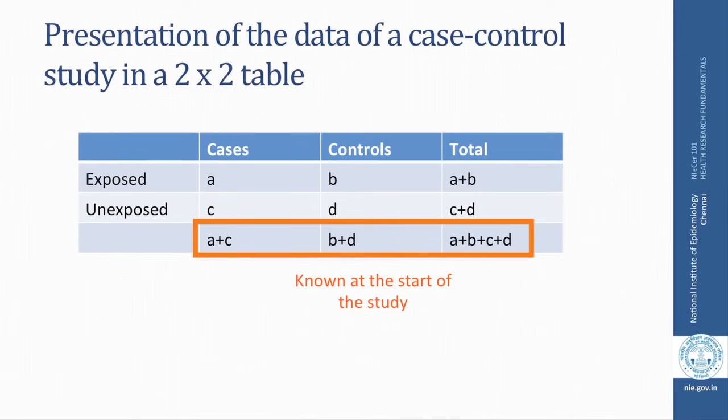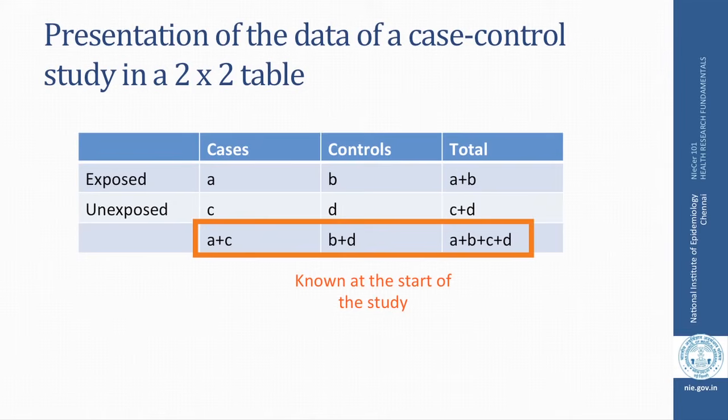Once you collect the data on exposures, this is how your 2 by 2 table will look. This is exactly the same table which we saw for the cohort studies. However, in case control studies, when the study started, we knew who were cases and we knew who were controls. So, A plus C were cases to start with, and B plus D were the controls. And we found out that of the A plus C cases, A were exposed and C were unexposed, and in the same way of B plus D controls, B were exposed and D were unexposed.